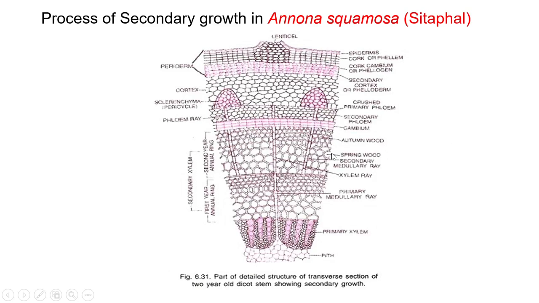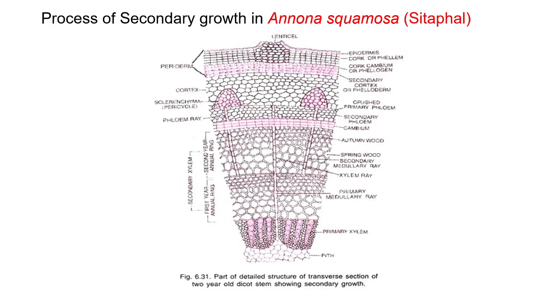The secondary xylem that is formed in the spring season is therefore known as spring wood or early wood. The secondary xylem formed in the autumn season is called autumn wood. In 1 year, one layer of autumn wood and one layer of spring wood is formed. This is called annual rings. The formation of annual rings.